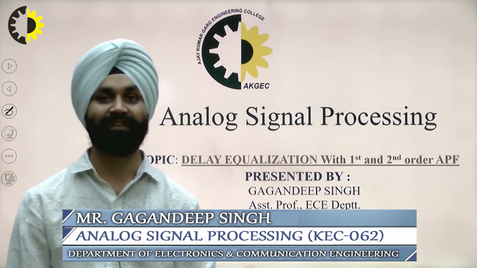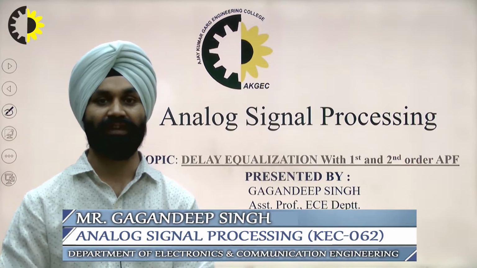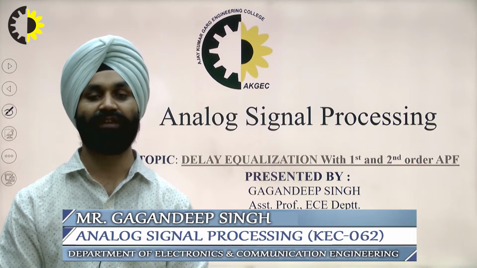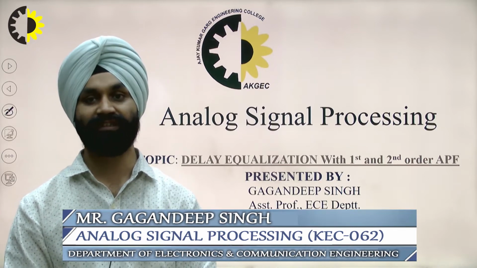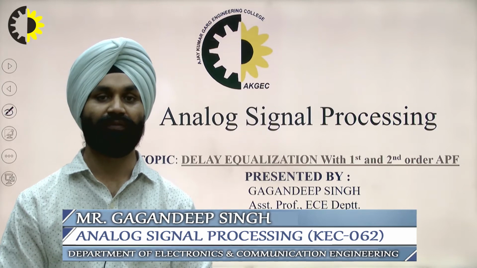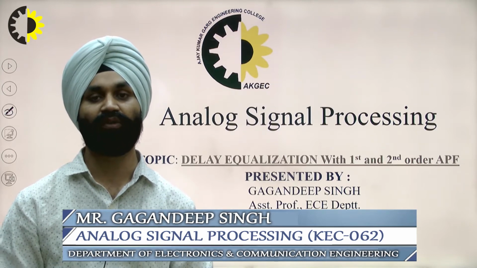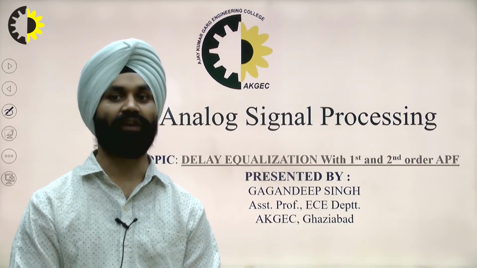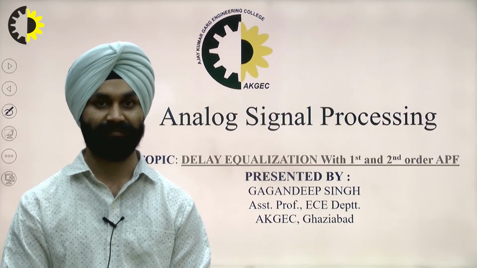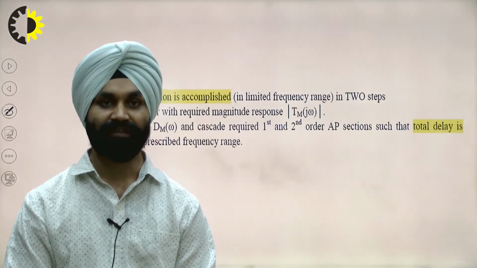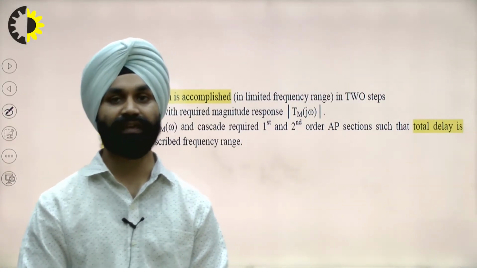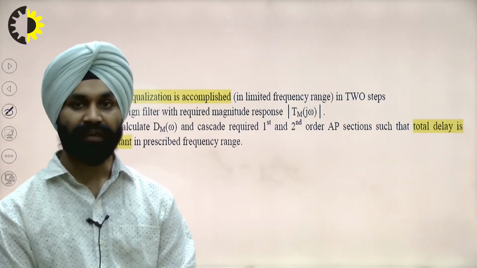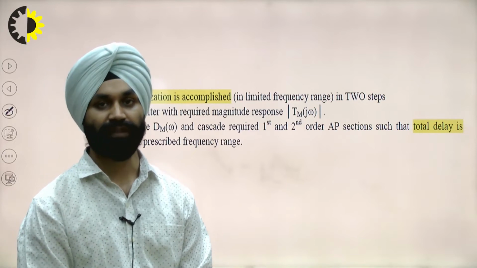This is a lecture series on analog signal processing, and from the last lecture we were starting with the delay equalizer. This is Unit 3's topic, and today we are discussing how to produce delay equalization with first and second order all pass filters. In the last lecture, we discussed that to create a delay equalization, we need to follow two steps.